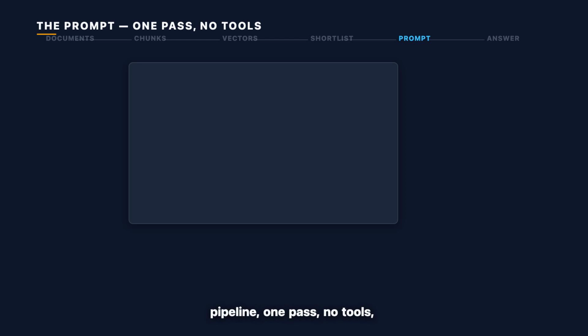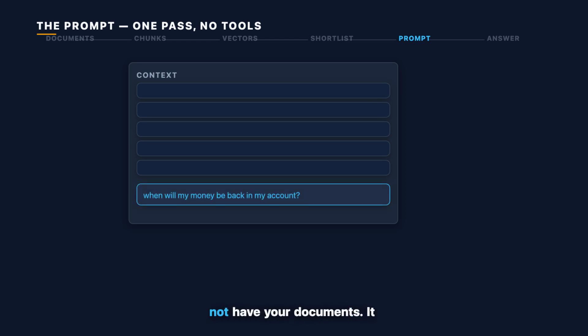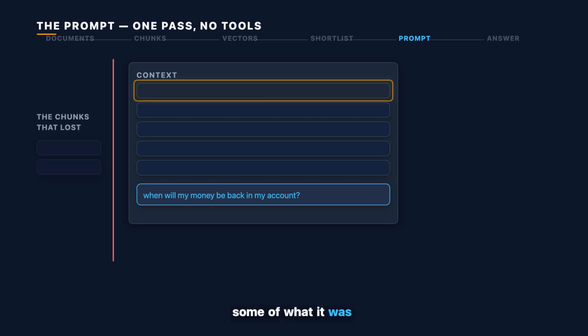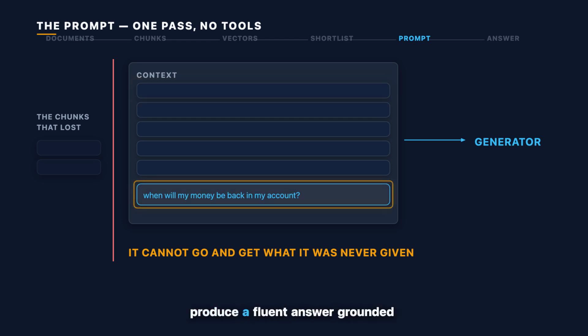In this pipeline, one pass, no tools, the model cannot go and look anything up. It does not have your documents. It never sees the chunks that lost. It can notice that some of what it was given looks unhelpful. What it cannot do here is go and get the chunks retrieval never handed it. The model generates its answer from that context. And if the selection is wrong, it can still produce a fluent answer grounded in the wrong material.